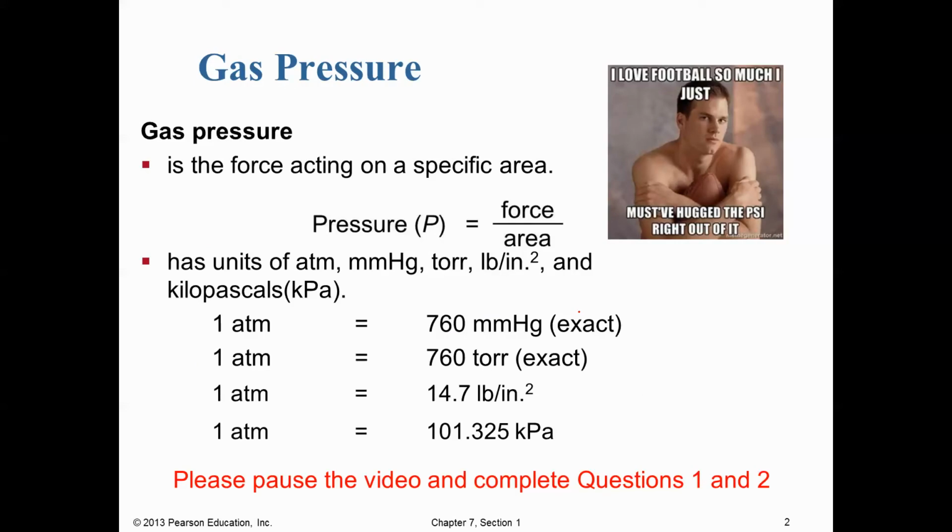So gas pressure is measured in a bunch of different units. In this class, we're going to be focusing on atmospheres and millimeters of mercury, and millimeters of mercury are also sometimes called torr. So torr and millimeters of mercury are the same thing. Additionally, we have some units that we see sometimes. This one pops up in physics. We won't be dealing with pascals very often. But pounds per square inch is something that you may be familiar with. People also abbreviate this as PSI, which again stands for pounds per square inch. What this refers to is how many pounds of force are applied to each square inch of surface due to the gas particles.